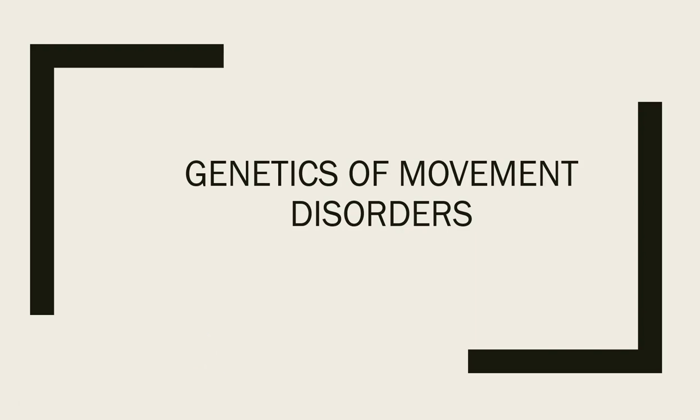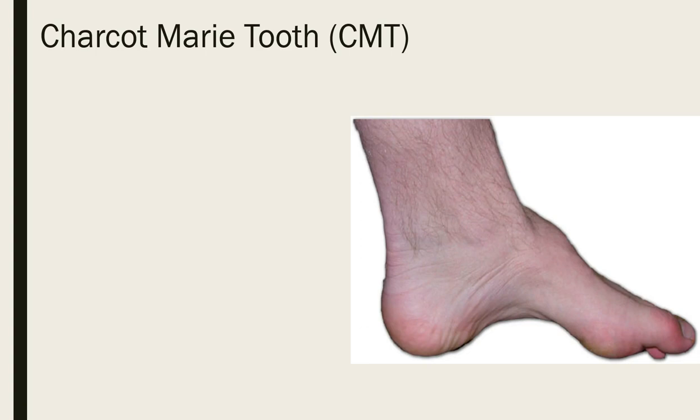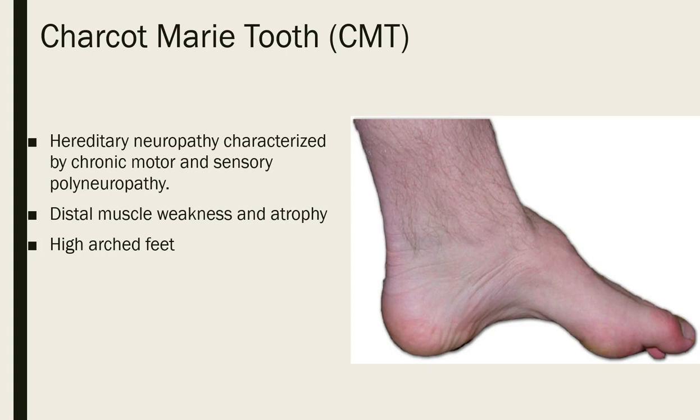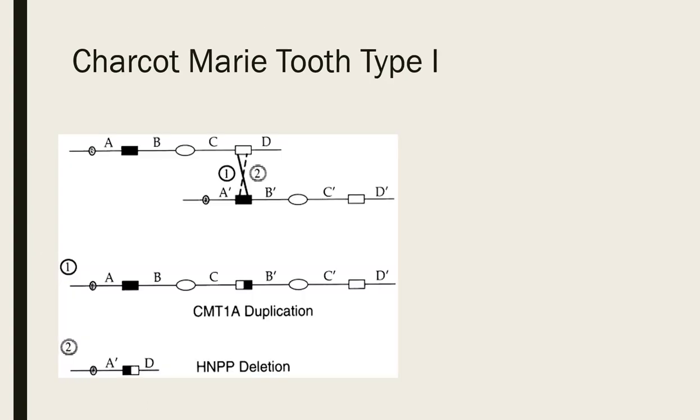Okay, this is a brief video on the genetics of movement disorders. Charcot-Marie-Tooth is a hereditary neuropathy characterized by chronic motor and sensory polyneuropathy. There's distal muscle weakness and atrophy and a high arch to the feet. There's also depressed deep tendon reflexes.